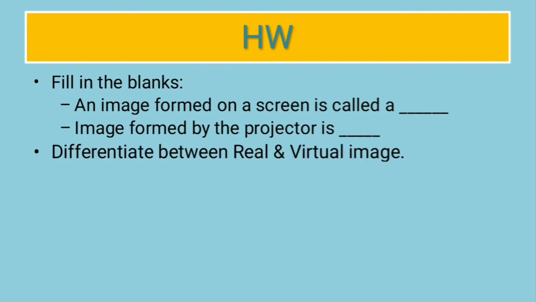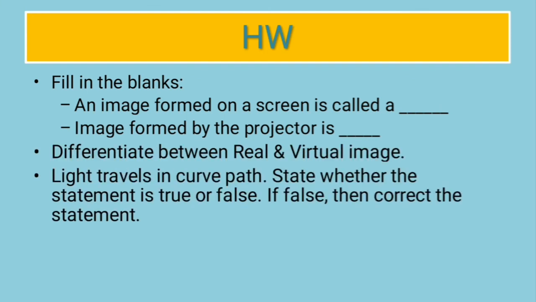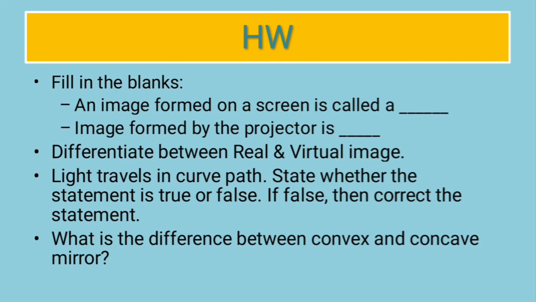Then differentiate between real and virtual image. Light travels in a curved path. State whether this statement is true or false. If false, then you have to correct the statement. And last but not least, what is the difference between convex and concave mirror? Whatever we have learnt about convex and concave, according to that you have to tell the difference.